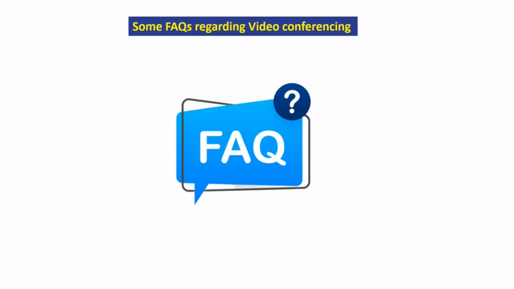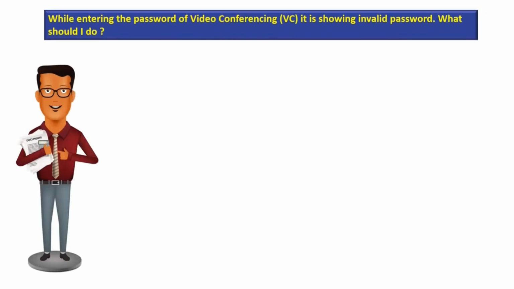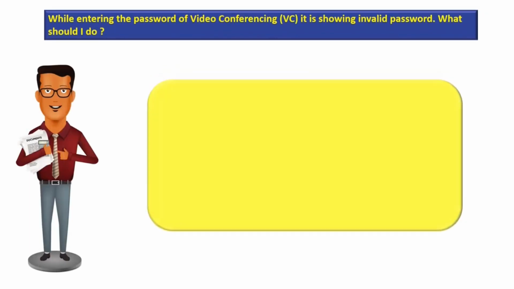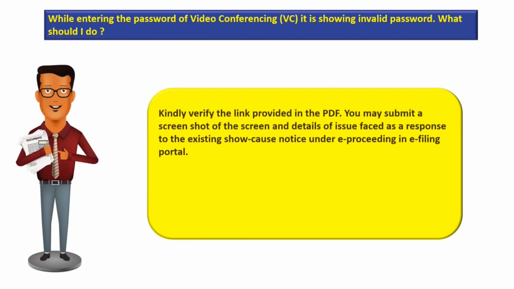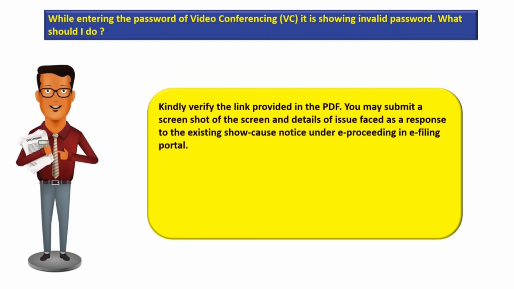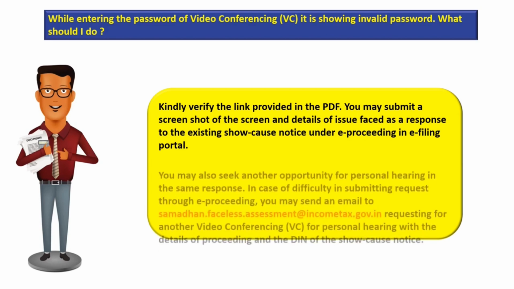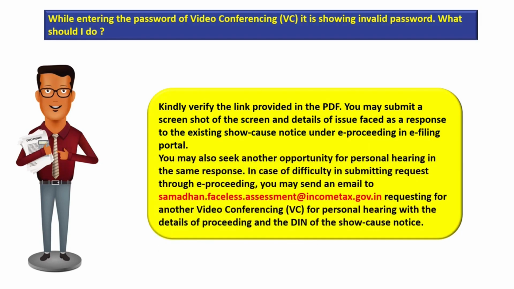There can be some more queries with respect to video conferencing. Let us look at them one by one. The first query could be that while entering the password for video conferencing, it is showing invalid password. What should I do? In this particular case, you are required to verify the link which is provided to you in the PDF. You may submit a screenshot of the screen and details of the issue faced as a response to the existing show cause notice under the e-Proceedings tab in the e-filing portal. You can also seek another opportunity for personal hearing when you submit this response.